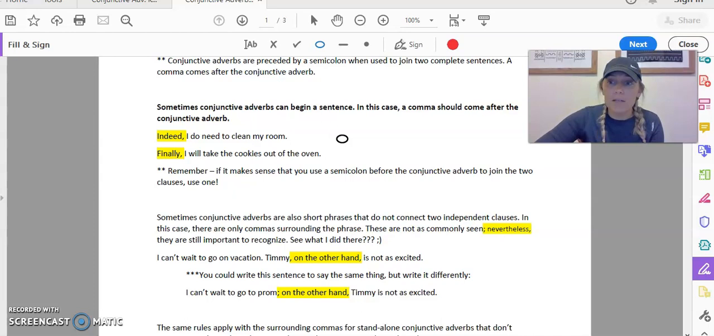There's always commas separating the conjunctive adverbs from the rest of the sentence, unless that conjunctive adverb is joining two independent clauses, in which case that's when you'd have the semicolon before it and the comma after it. So again, finally, comma, I will take the cookies out of the oven.